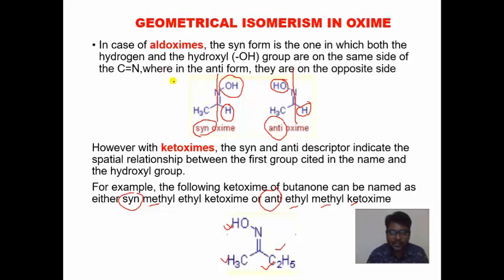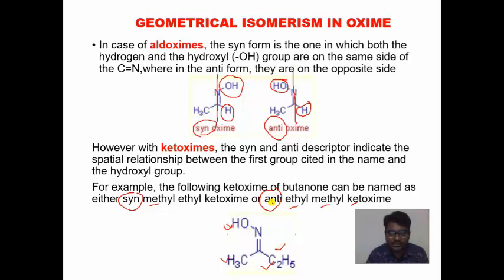In aldoxime you have to remember, for syn, hydroxy and hydrogen on the same side is syn. Hydrogen and hydroxy group on opposite sides is anti. In ketoxime, you have to represent the hydroxy group with respect to a particular atom. If that particular atom is on the same side, it is a syn. If it is on the opposite side, it is an anti.